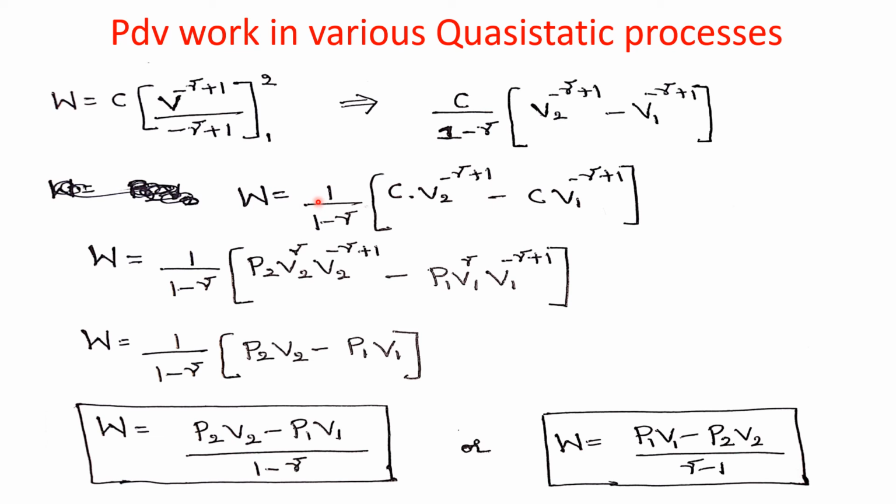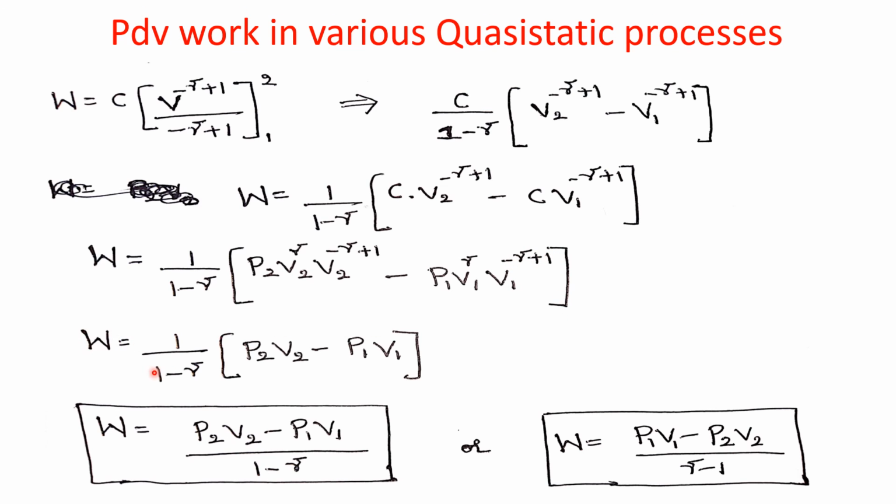So W is equals to 1 divided by 1 minus gamma here. C is nothing but P2 V2 to the power gamma. Here V2 term is there, so I have taken here P2 V2 to the power gamma into V2 to the power minus gamma plus 1 minus, here C I will substitute the value as P1 V1 to the power gamma into V1 to the power minus gamma plus 1.